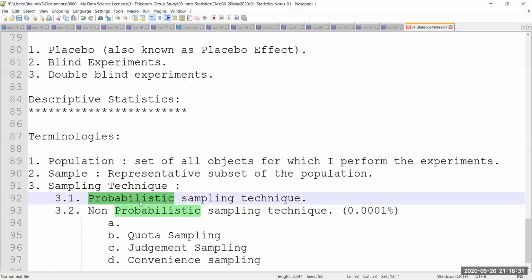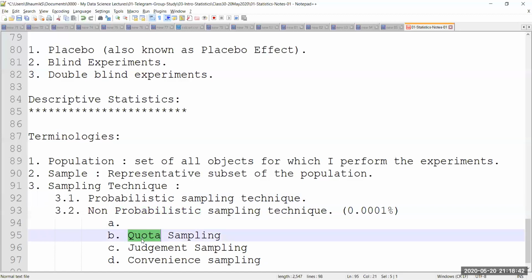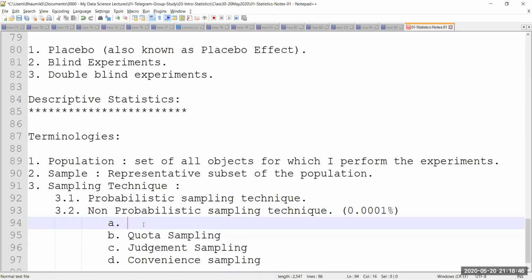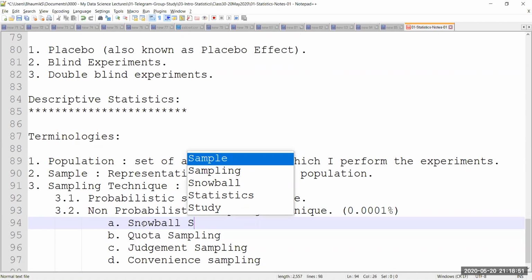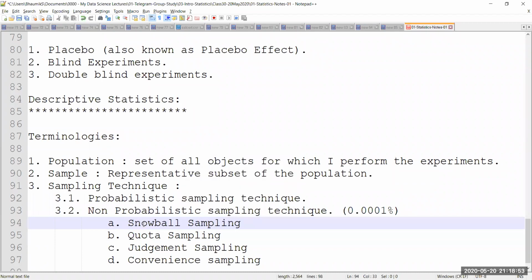I may not have time to cover that today. I will try to do that in the next session, which is the mathematical version of quota sampling. Then the fourth one is called snowball sampling. This is a very interesting kind of sampling.